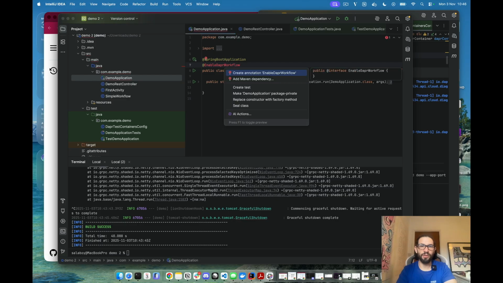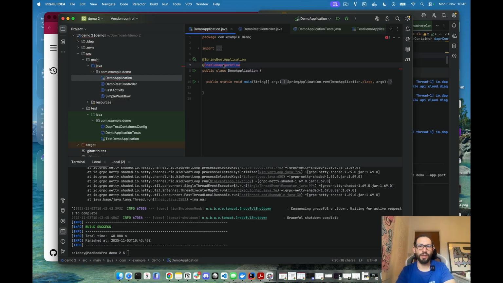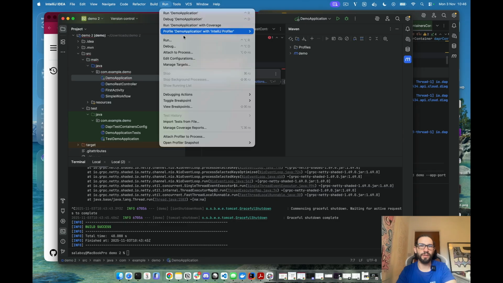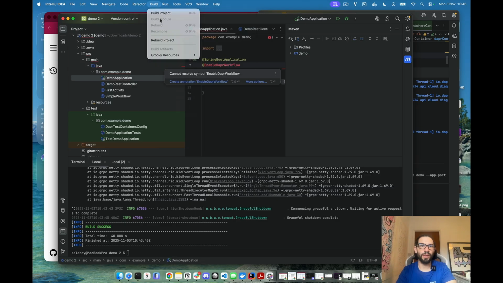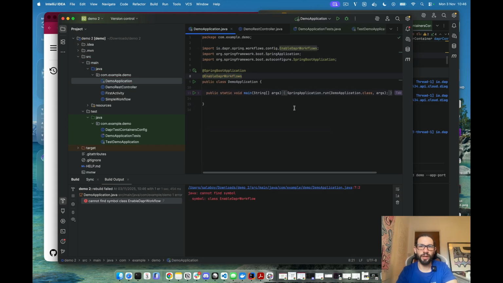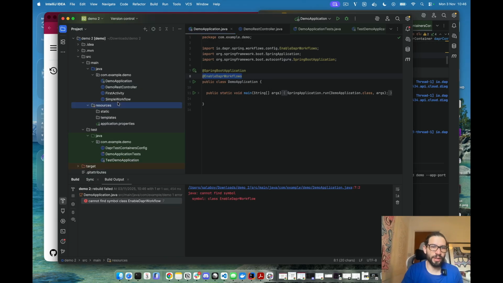This basically will allow us to, why is it not finding it? Is it the Maven dependencies? Yeah, I think that this is it. Let's do this. Tools, build, rebuild project. It's just the IDE. Yep. Enable Dapr Workflows. There you go. Come on, it's there. There you go. So now I am basically telling the Spring Boot application that there might be some workflows included, like the ones that we created, and that basically it needs to register them with Dapr Workflows whenever the application is starting.